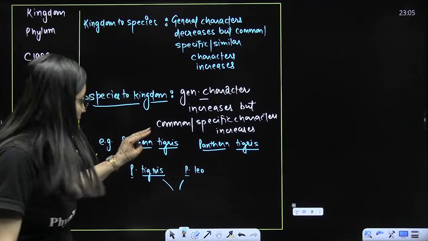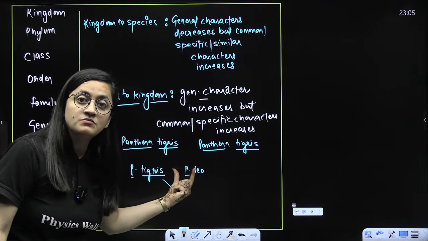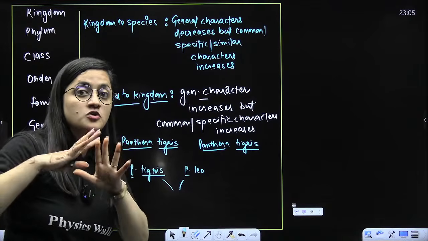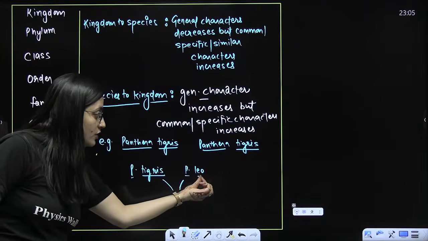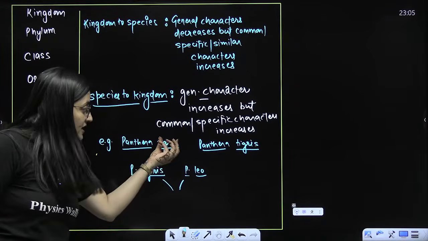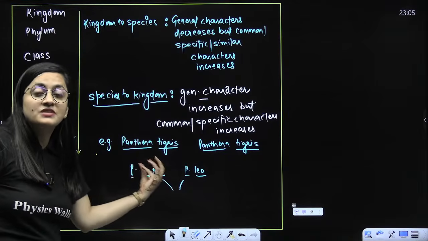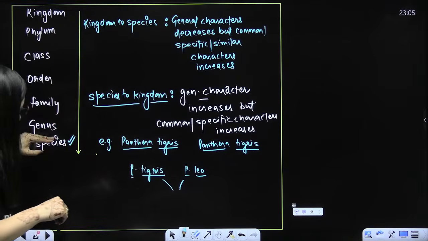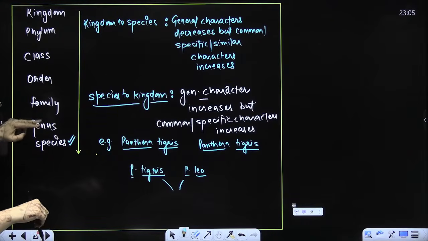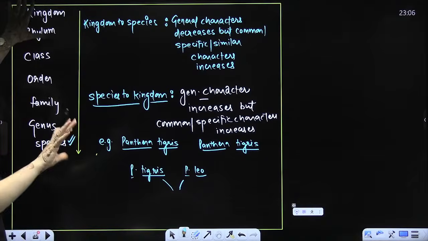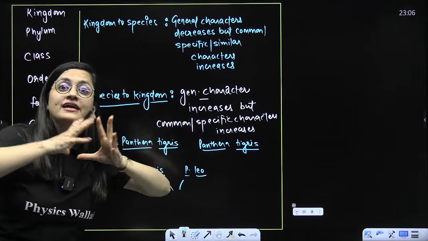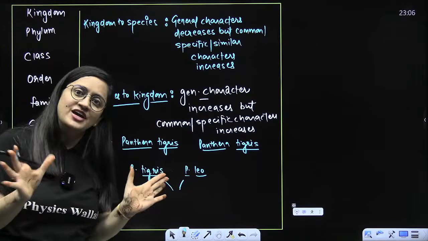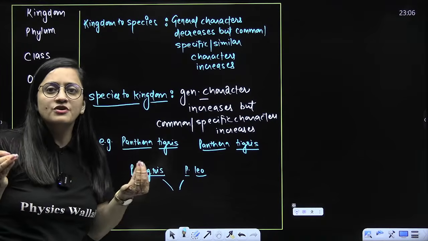Once again, listen to me. Tigris with Tigris, same species, maximum similarities. We are human beings. We are not ditto the same, but we share maximum similarities. When you compare Tigris with Leo, in comparison to Tigris with Tigris, the similarities will be lesser. So as we go from species to genus, to family, to order, to class, to phylum, you will see general characters will be common, specific characters will decrease, general characters will increase. Common characters, similarities will be lesser, but general characters will be there, on the basis of which you have kept them in animals.